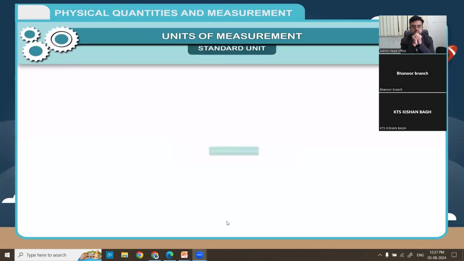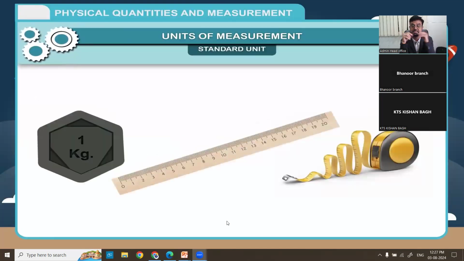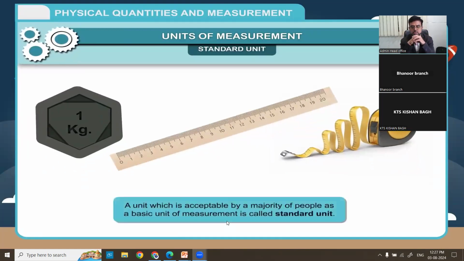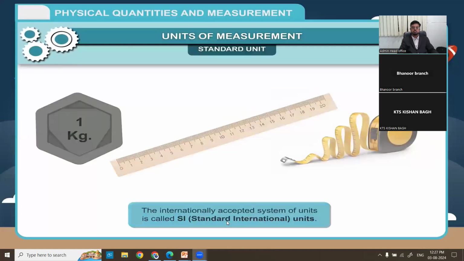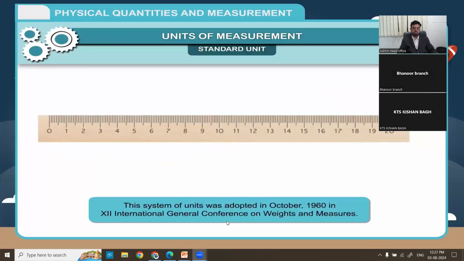Standard unit. To overcome the variations in measurement, the need for a system of standard units was felt. A unit which is acceptable by a majority of people as a basic unit of measurement is called standard unit. The internationally accepted system of units is called SI, Standard International Units. This system of units was adopted in October 1960 in the 12th International General Conference on Weights and Measures.